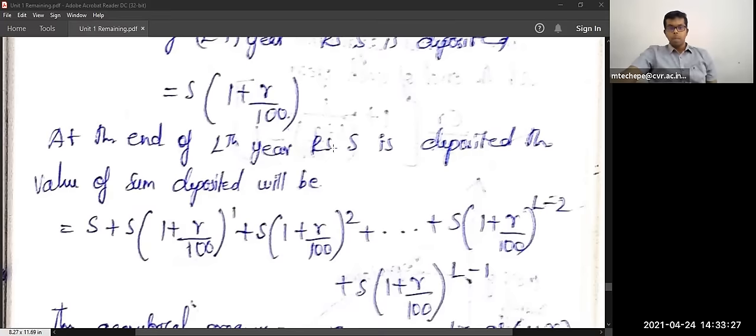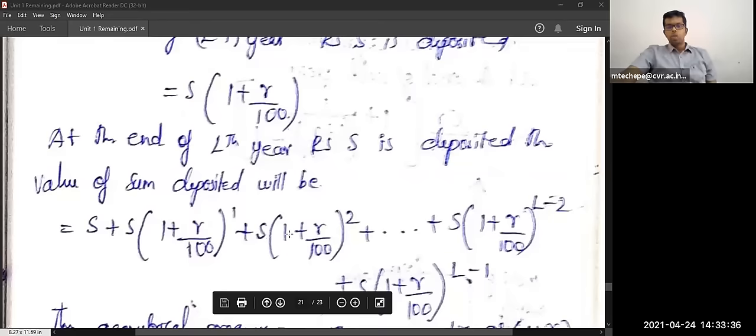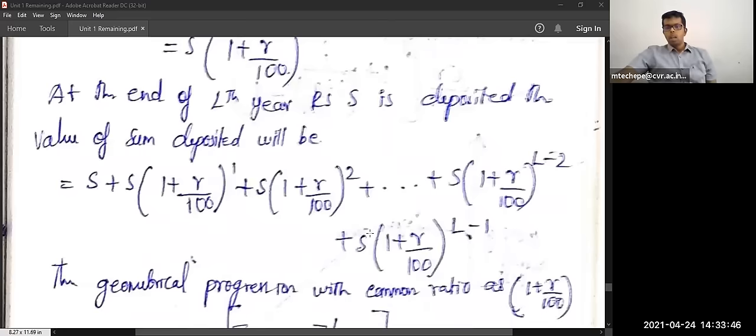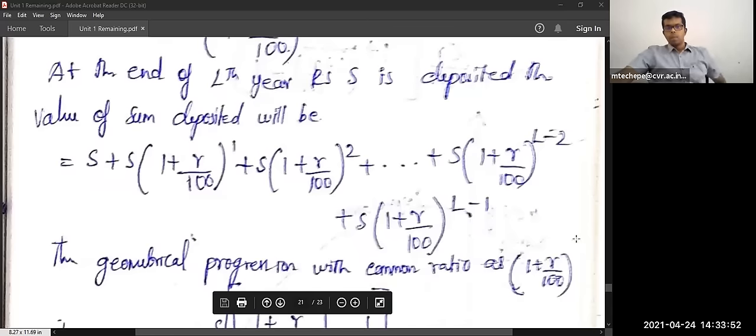The value of the sum deposited will be S plus S into (1 plus R by 100) whole power 1, plus S into (1 plus R by 100) whole power 2, plus up to S into (1 plus R by 100) whole power L minus 2, plus S into (1 plus R divided by 100) whole power L minus 1. So this will continue.